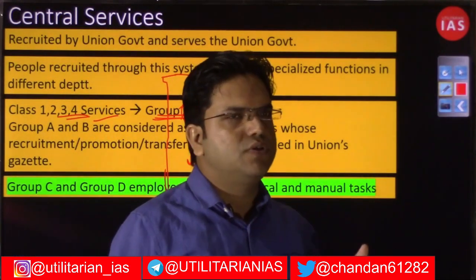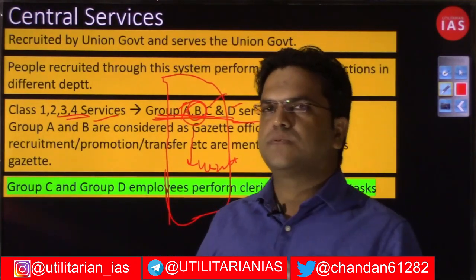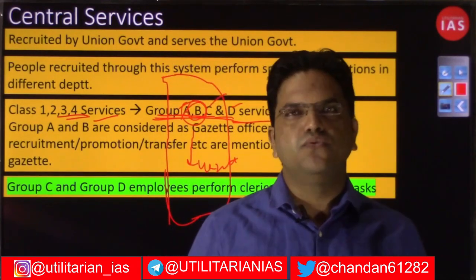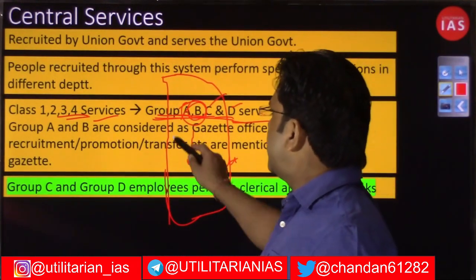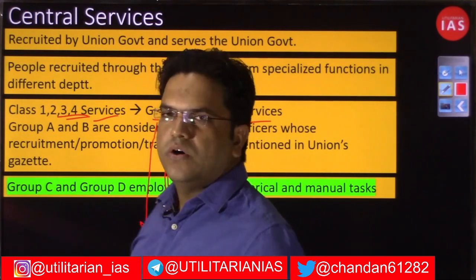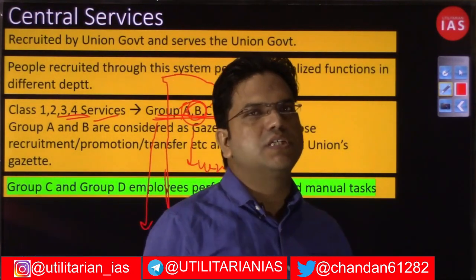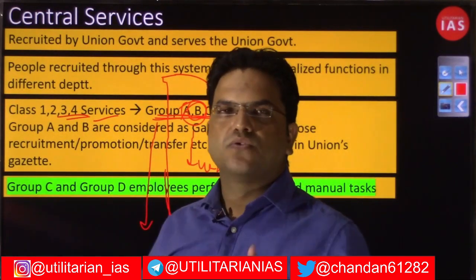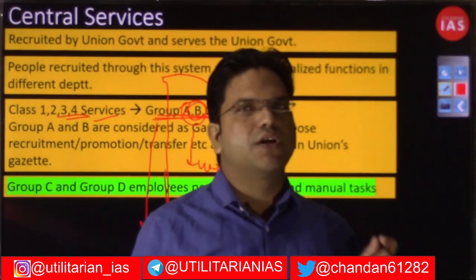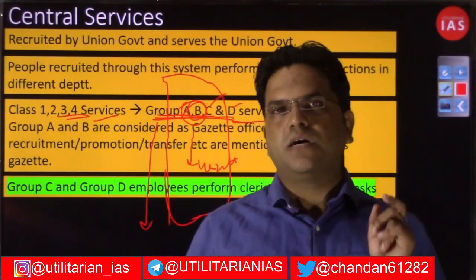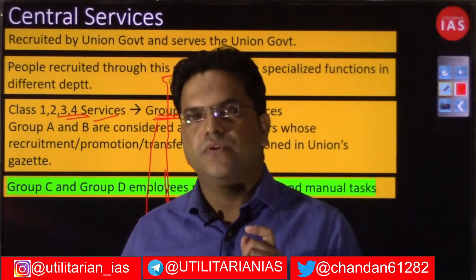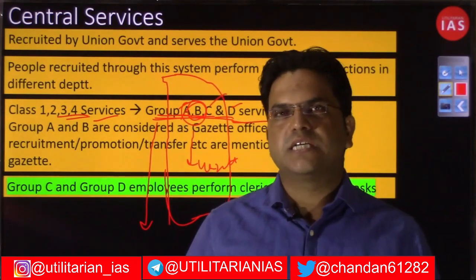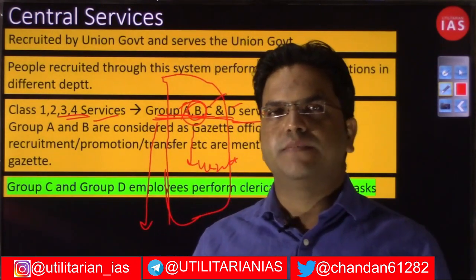Gazetted officers are those officers whose appointment, transfer or promotion is notified in the Union Gazette. Similarly, at the state level you will have gazetted employees. Class 1 and class 2 officers at the state level are called gazetted officials. Their appointment, promotion and transfer will be notified whenever they are promoted, transferred, or appointed.